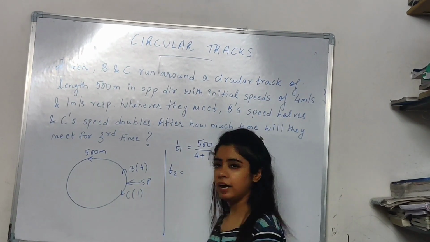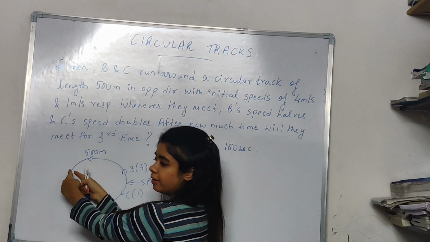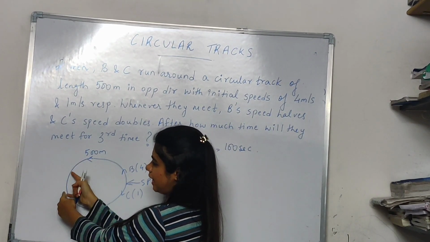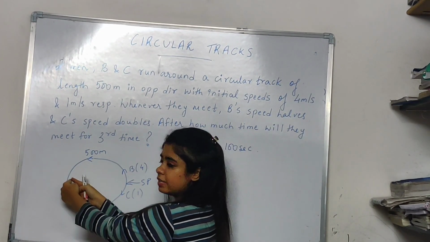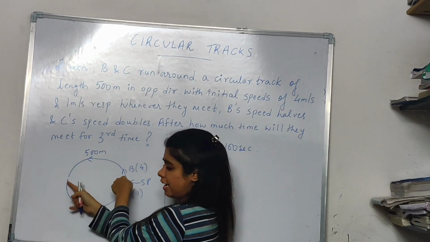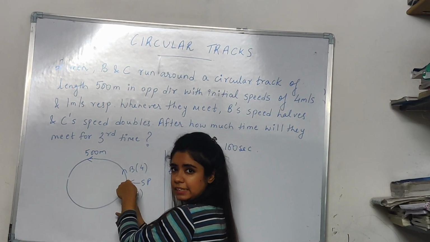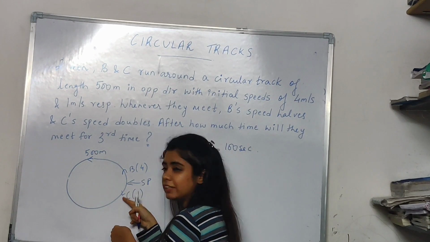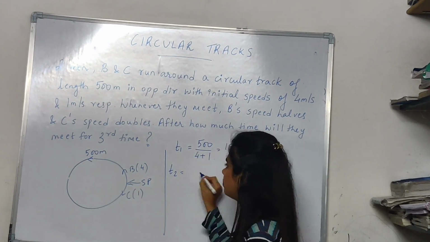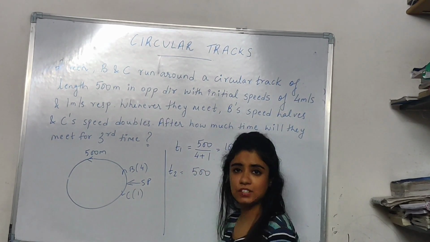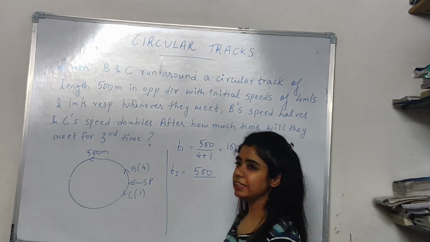What will happen the second time? Again, let's say they met here somewhere. B came this way and C also came here. C has to cover this distance and B will also have to cover the remaining distance. So again they will have to cover the length of the track. For meeting 2, the total distance again is 500 meters. But what are they saying?